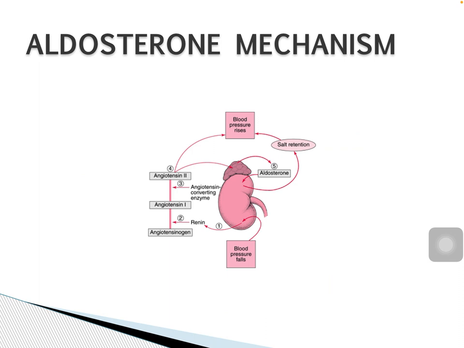Aldosterone mechanism we already discussed. The angiotensin 2, 3 and 4 will stimulate the adrenal cortex. The adrenal cortex releases aldosterone. Aldosterone stimulates the kidney, and in the kidney there occurs reabsorption of water and sodium, which in turn increases ECF volume. Whenever there is increase in ECF volume, it in turn increases blood volume and brings blood pressure back to normal. This is all about regulation of blood pressure.